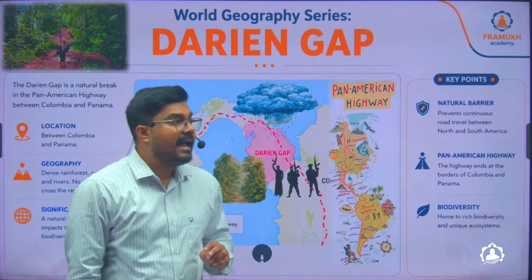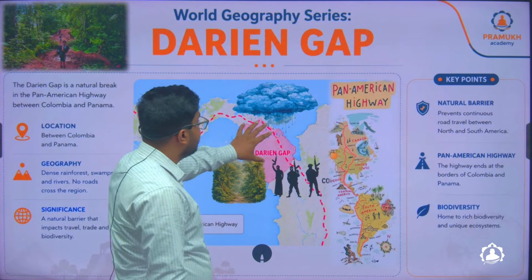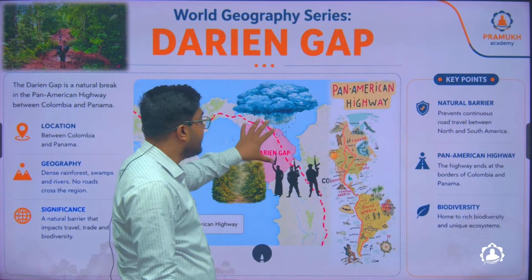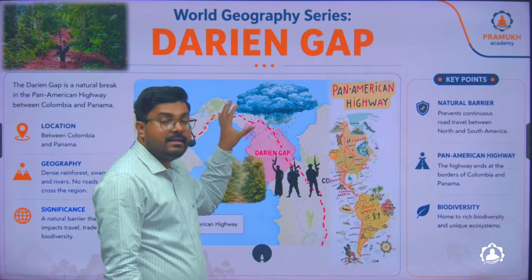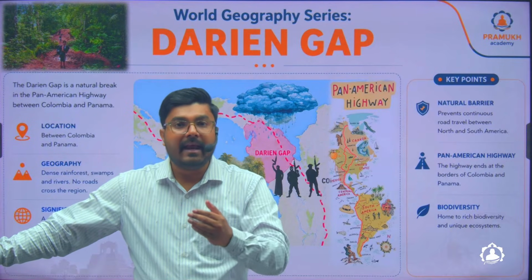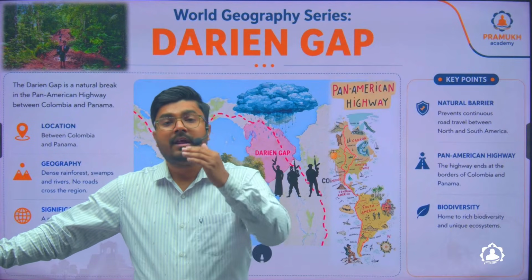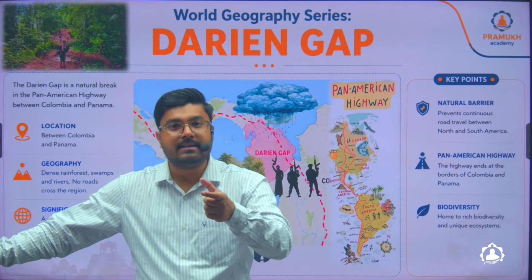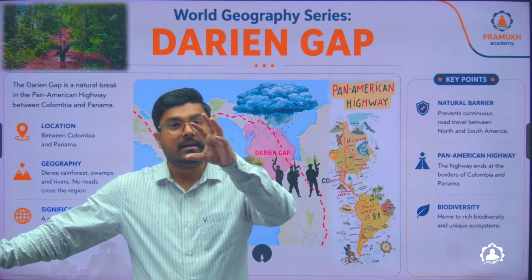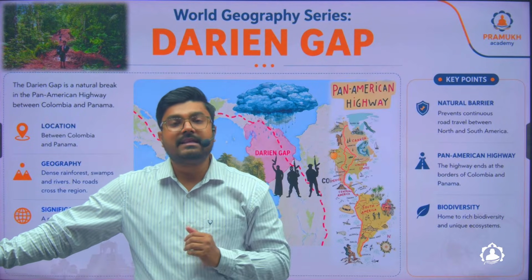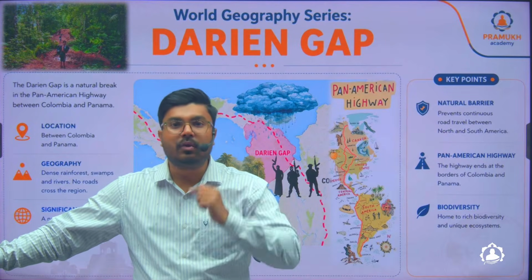Second is the climatic condition. The climate here is a humid, tropical climate, and thus there is heavy rainfall throughout the year. This heavy rainfall results in frequent landslides and also growth of lush evergreen forest. So even if a road is constructed in this region, the road is engulfed by the forest, or the road is washed away by the heavy rainfall which happens throughout the year.